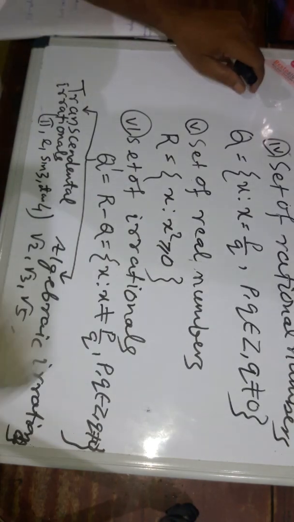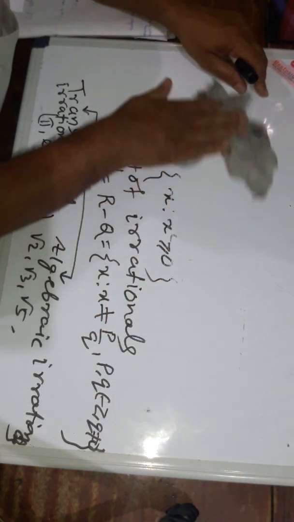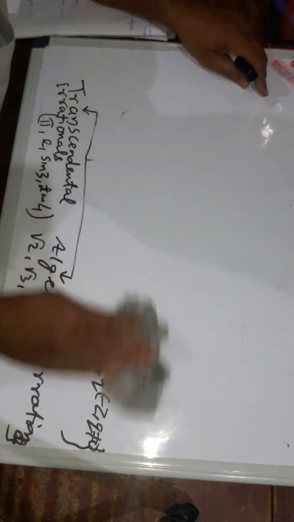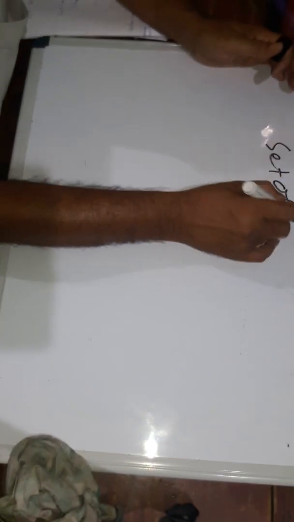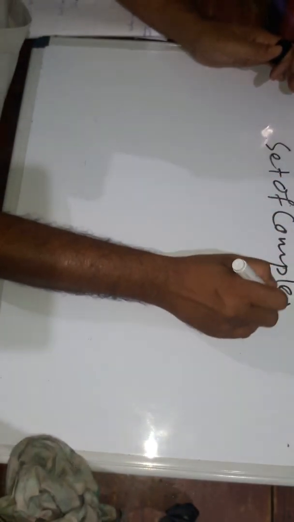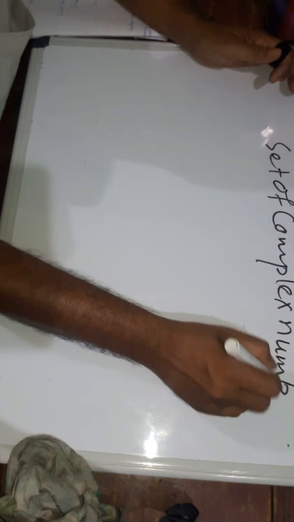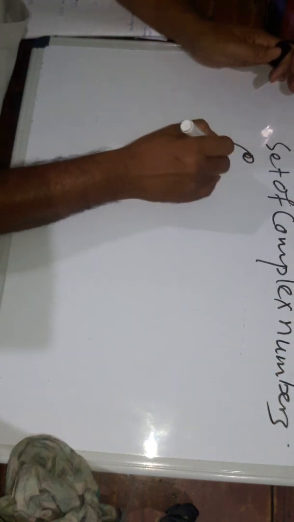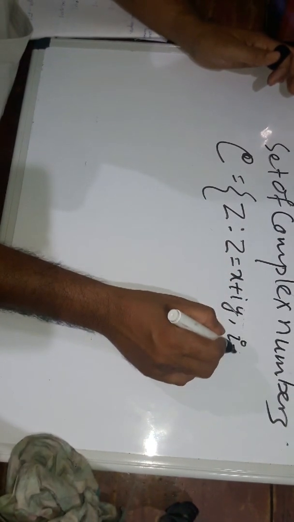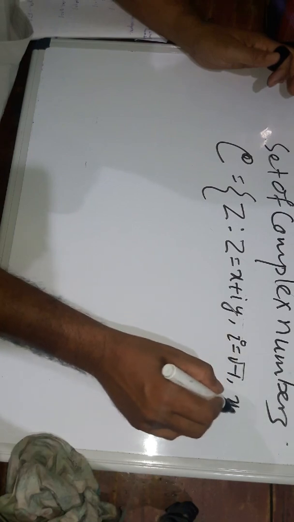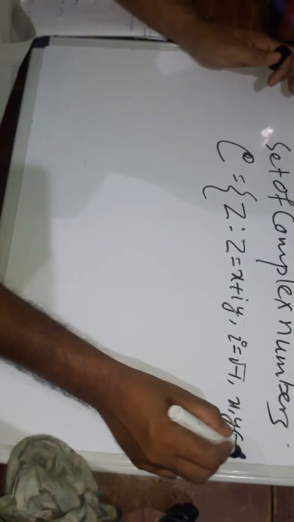So these are the sets, and now we will discuss the largest set, that is the set of complex numbers, denoted by C. It is the set of Z such that Z is equal to x plus iy. What is i? i is equal to root over minus 1. What are x and y? These are real numbers.